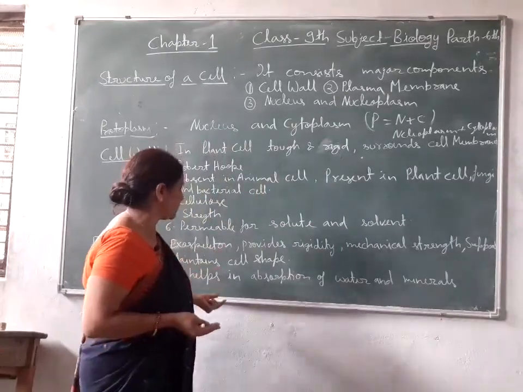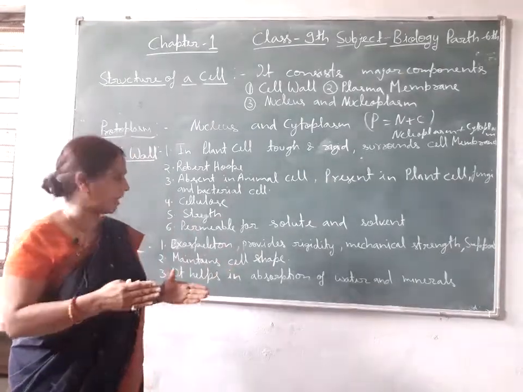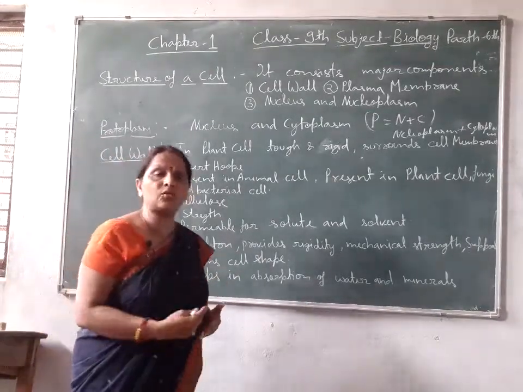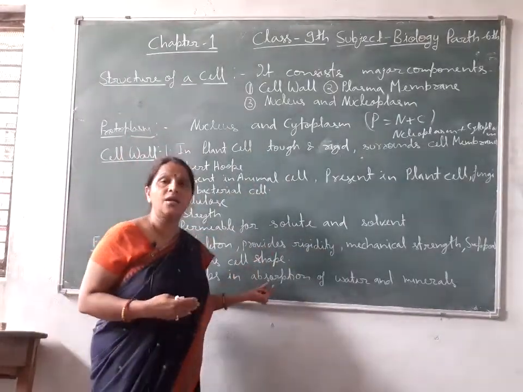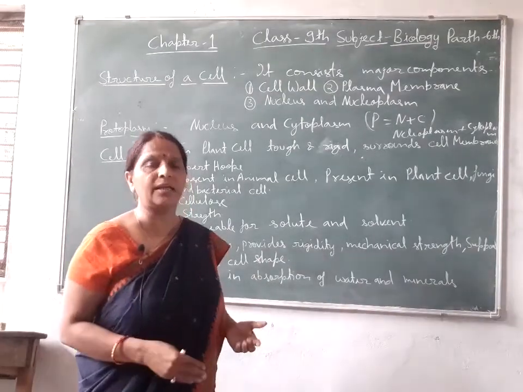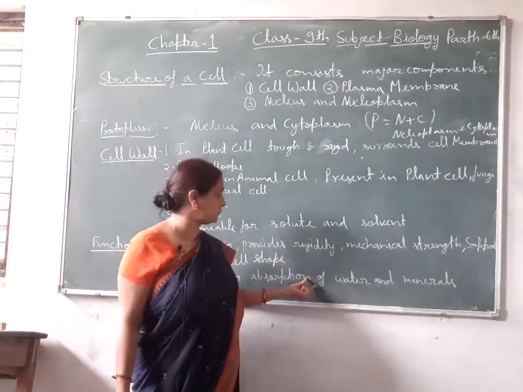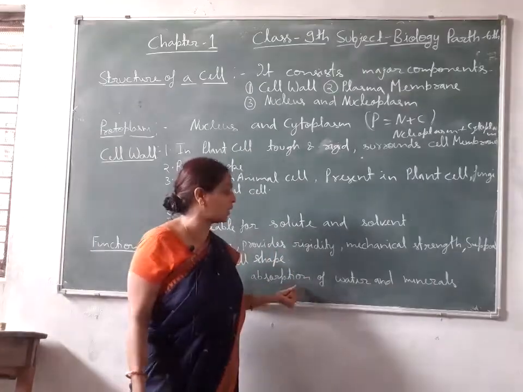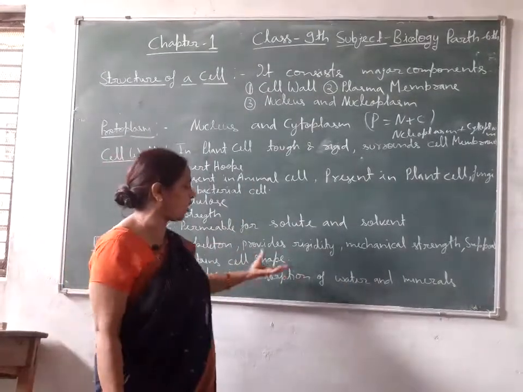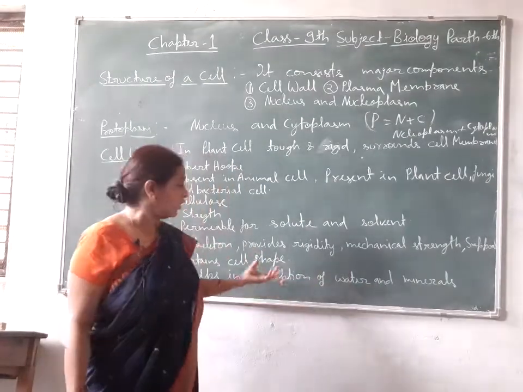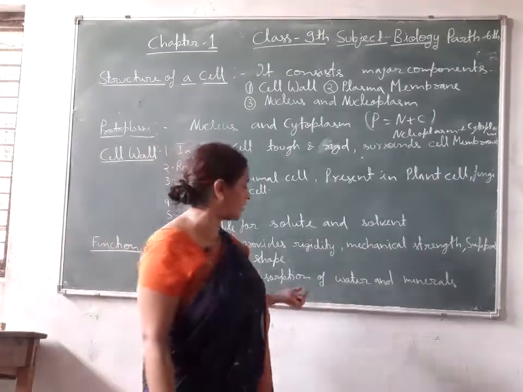So here its function is like that. And when the plant body keeps this cell wall in all cells, it feels hard and rigid when touched from outside. And when it is present in roots, it is involved in the function of absorption of water and minerals. It absorbs water and minerals by the process of osmosis and diffusion, which in the next video I will teach you about the osmosis and diffusion.